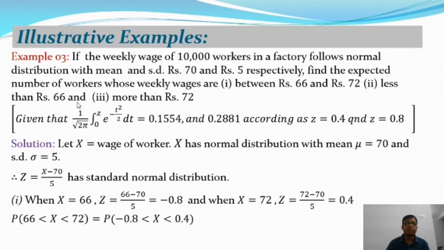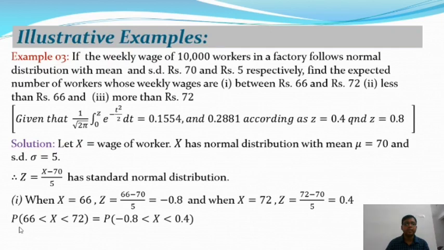So here is the solution of the given problem. Let x be the wage of a worker, and x has a normal distribution with mean mu = 70 and standard deviation sigma = 5. So from the standard normal distribution, you know z = (x - 70)/5, where mu = 70 and sigma = 5, and this is a standard normal variate. Okay, and when x = 66, from this equation we get z = -0.8, and when x = 72, from this we get z = 0.4.